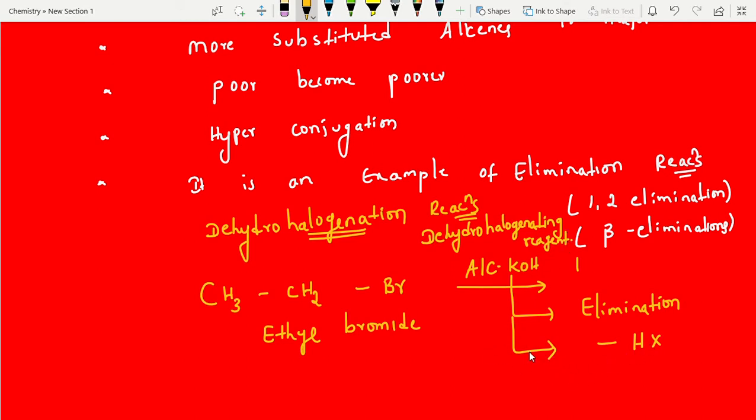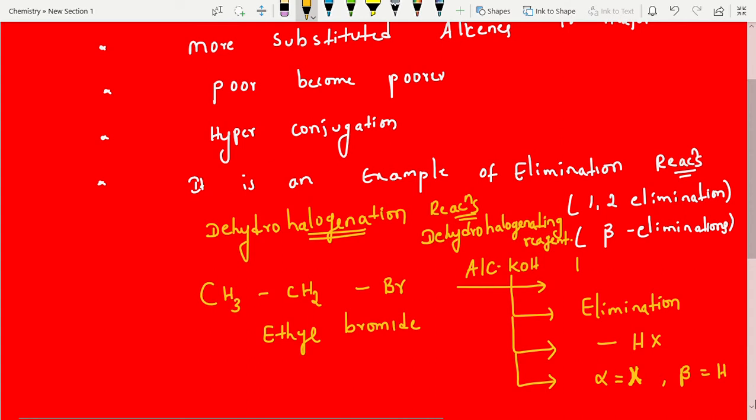So where do we have to remove? The important step is that from the alpha carbon you always have to remove halogen, and from the beta carbon we have to remove hydrogen. If you have command of this point, students, we can work out examples very easily.